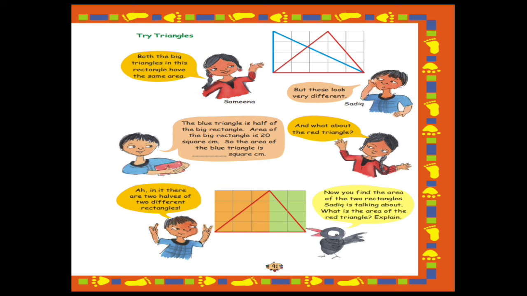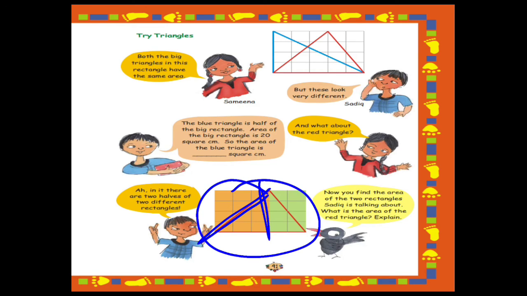Now you can easily observe in the figure that in the orange portion the triangle is cutting the rectangle into half, and also in green it is cutting it in half. So the area that the triangle covers in the orange portion is half of the orange area, and the area it covers in the green portion is half of the green area.